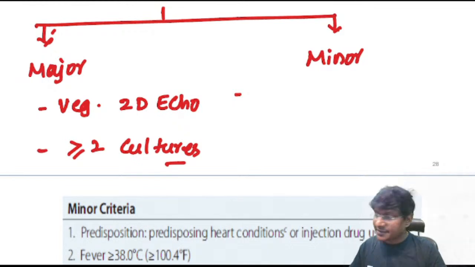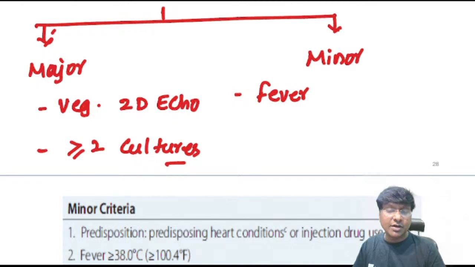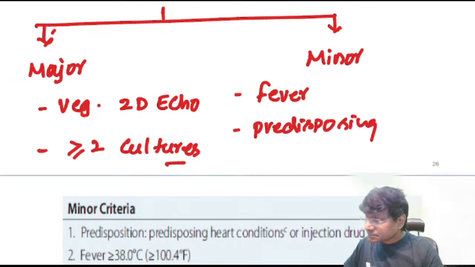So you take the minor criteria. Number one, fever. Fever should be more than or equal to 100.4 degrees Fahrenheit. And then there should be an underlying predisposing cardiac lesion.